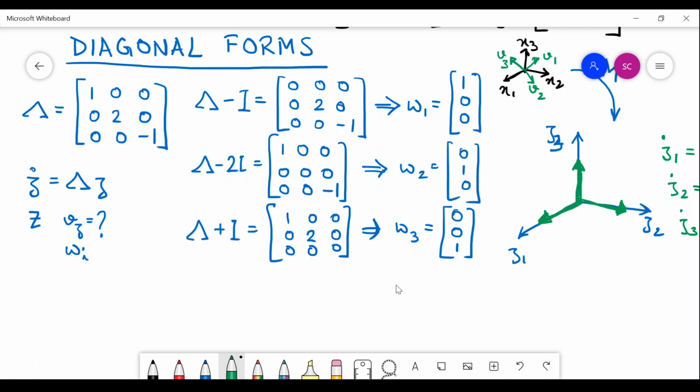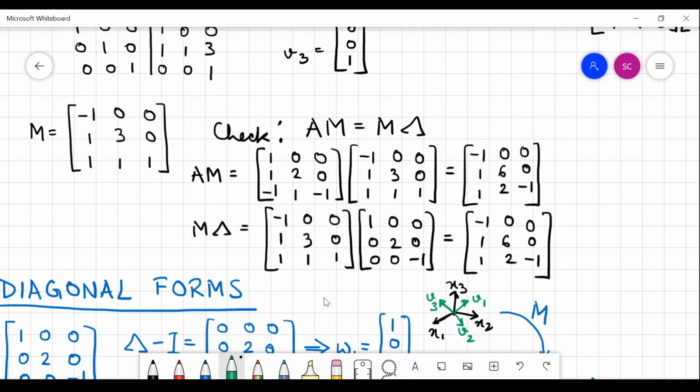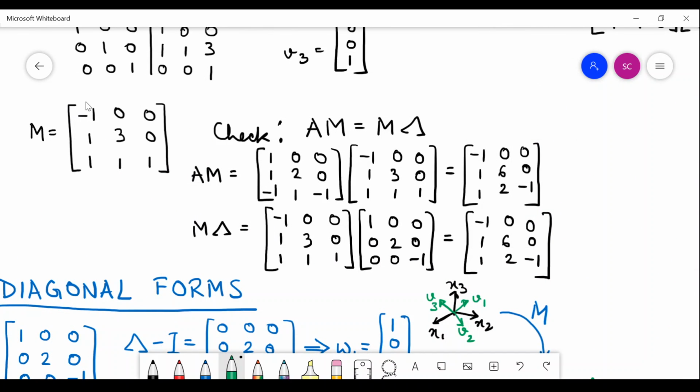What do you need for a matrix to be diagonalizable? You need an independent eigenvector for each eigenvalue. If you have noticed, with the eigenvectors I am forming the similarity transformation M. So all these eigenvectors must be independent of each other. I cannot have one of them dependent on the other two or like that, because then this will not be invertible and I need it invertible.